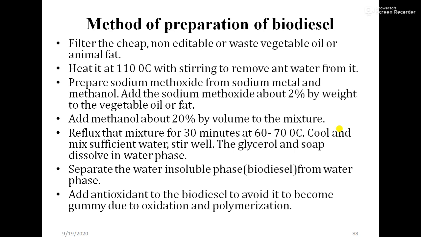Prepare sodium methoxide from sodium metal and methanol. Add the sodium methoxide, about 2% by weight, to the vegetable oil or fat. Then add methanol, about 20% by volume, to the mixture. Reflux that mixture for 30 minutes at 60 to 70 degrees Celsius.